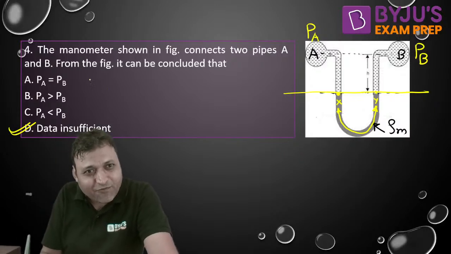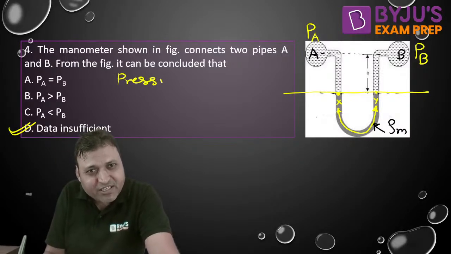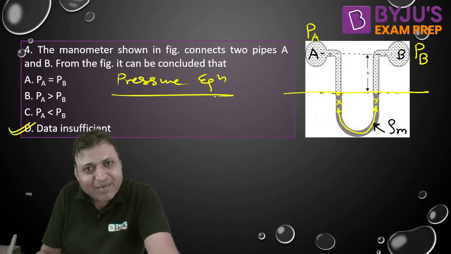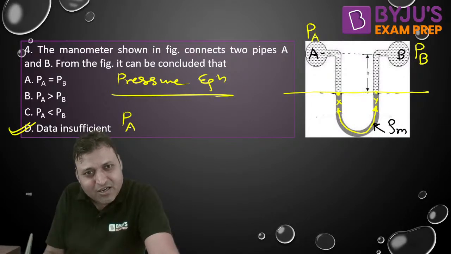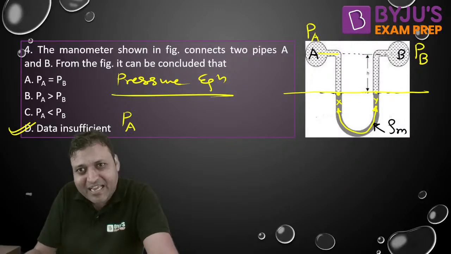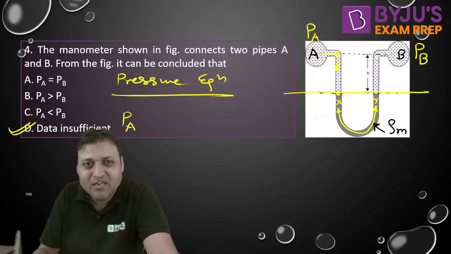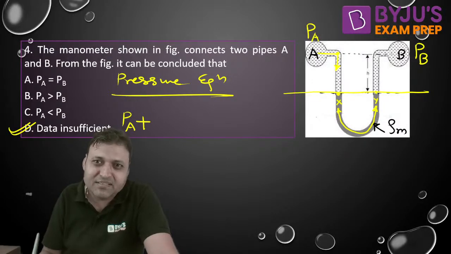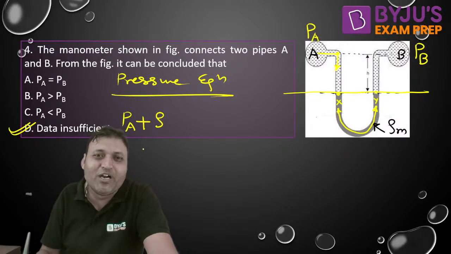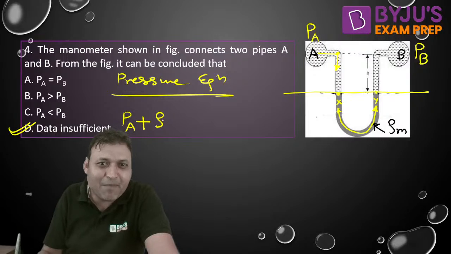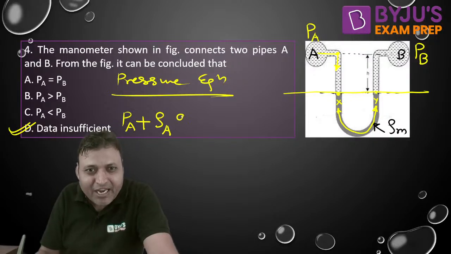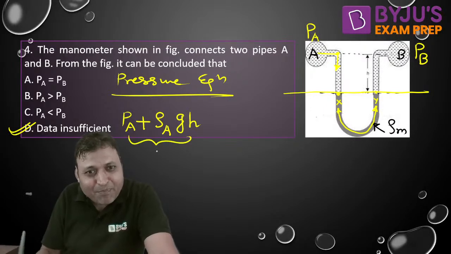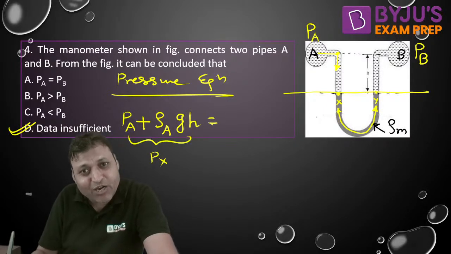So if we write the pressure equation, use datum line method or jumping method, that is purely your choice. We can start from point A. PA is the pressure. We can say this point will also have PA pressure. We are traveling in downward direction, plus we are traveling in the fluid which is there in pipe A. Let me call the density of fluid as rho A into G into H. That represents Px is equal to Py.